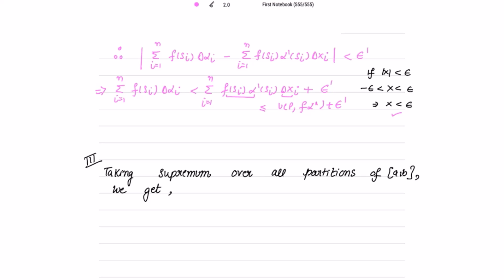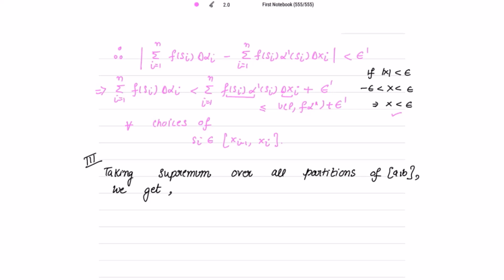For all choices of si belonging to x i minus 1, x i. Please take this step as a reminder or commit to your memory. This is f of si alpha dash si. For this, I should use U P f alpha dash, right? Plus epsilon dash. Please take care of this.